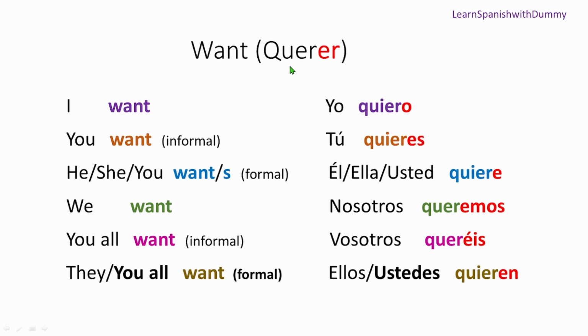It's because in Spanish verbs, we have regular verbs and we have irregular verbs. Regular verbs are the ones that are exactly the same; we just change the ending. But irregular verbs can change in their form in different conjugations. So want is also one of the irregular verbs, a partially irregular verb, so its form is changing.